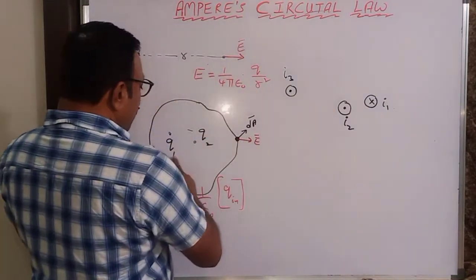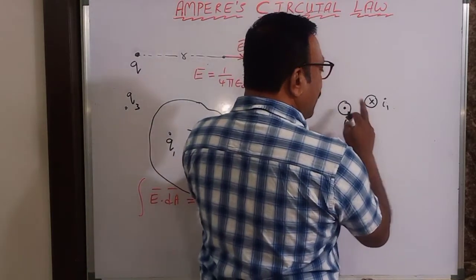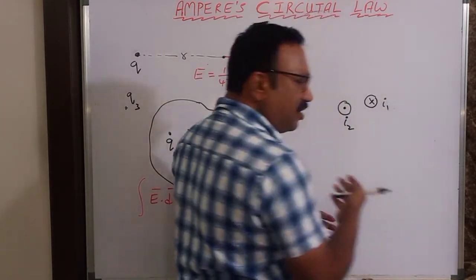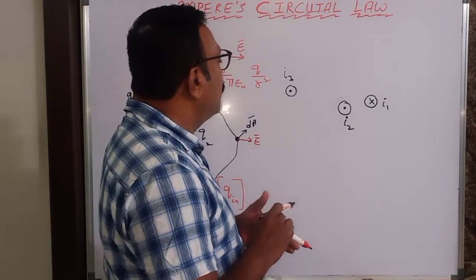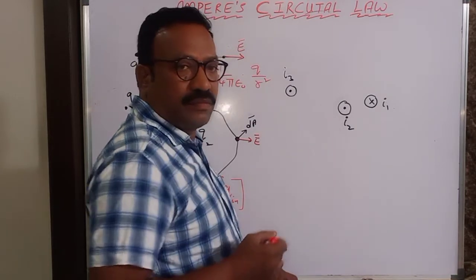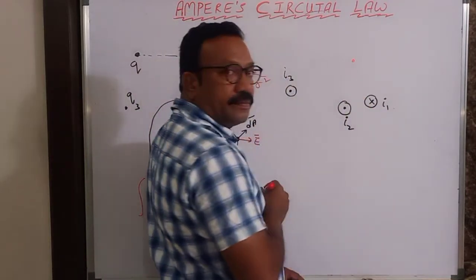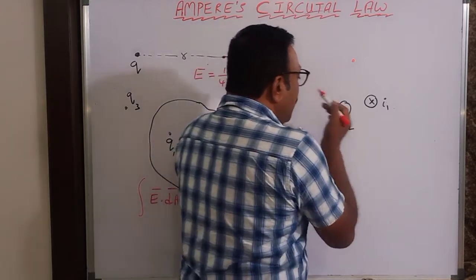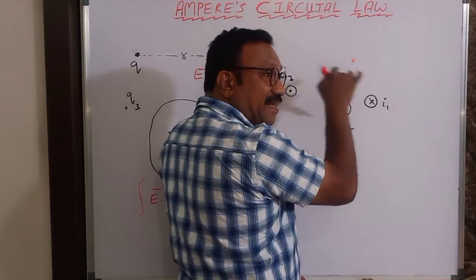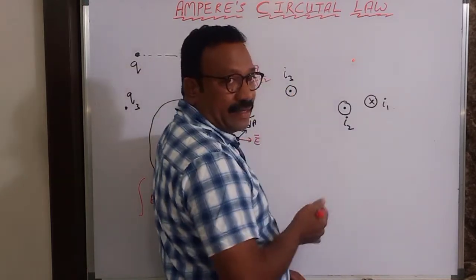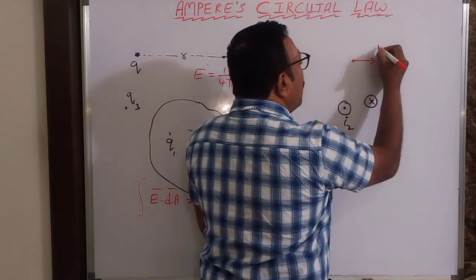If these charges are producing an electric field, the resultant electric field, then these three current carrying conductors produce a magnetic field in this region. I will take a few points. Say, for example, there is one point here. The resultant magnetic field at this point, due to these three conductors, let it be B1. This is B1 bar.